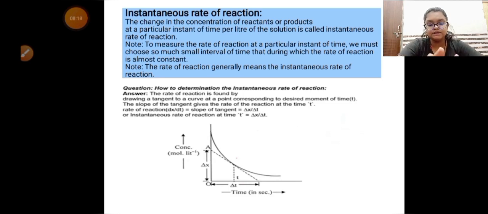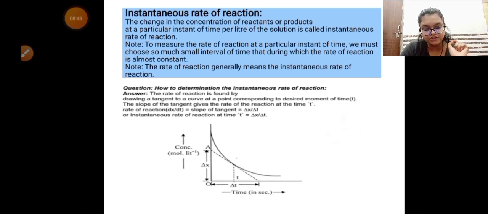So, to measure the rate of a reaction at a particular instant of time, we must choose such a small interval of time during which the rate of reaction is almost constant. Meaning I choose an interval so close, like 0.01 to 0.012, so close that the reaction rate in that time appears constant.